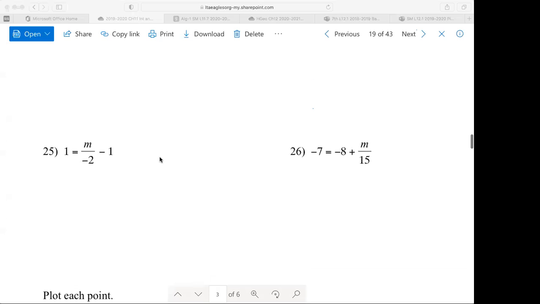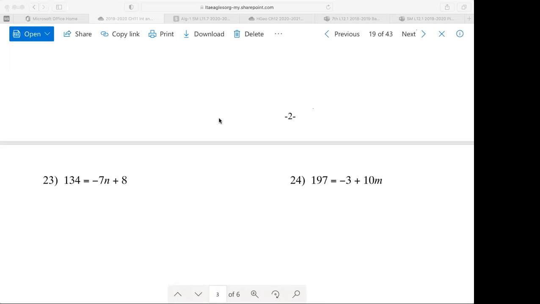Let's take a look at 24. I mean, the numbers look ugly, right? But don't assume that it'll be ugly just because the numbers look that way. All right, the variable is on the right side. I got to get rid of this 10 and I got to get rid of this -3. Well, the 10 is attached through multiplication and the other one's a -3. It's attached by addition, right? So I'm going to get rid of the -3 first.